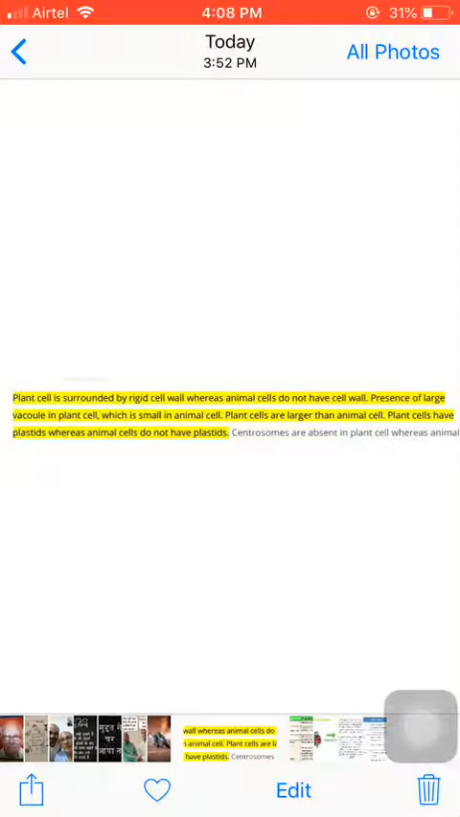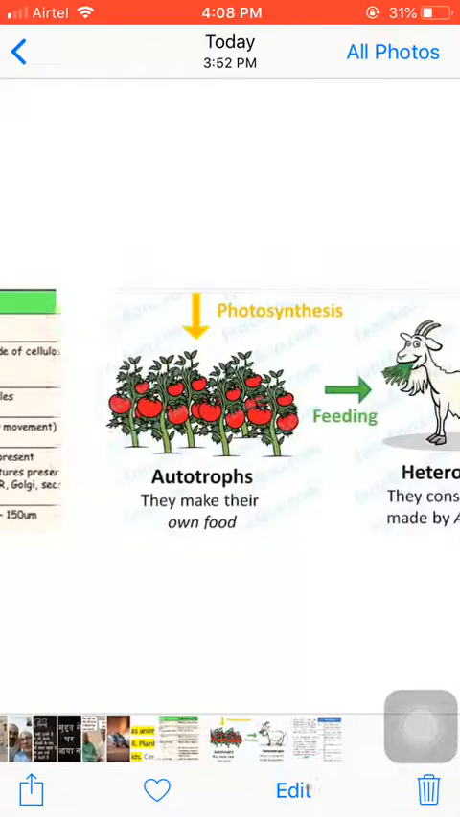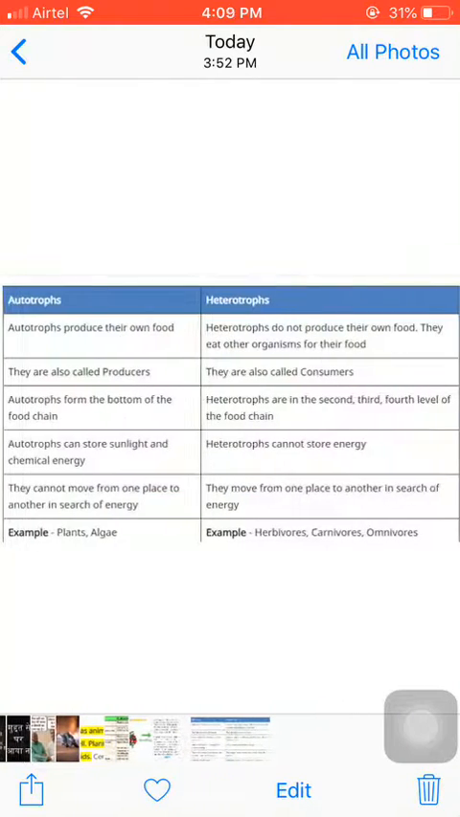Another difference between the plant cells and animal cells is regarding cell organelles. Chlorophyll is present in plant cell. Chlorophyll is absent in the animal cells. One more difference between the plant cell and animal cell is vacuoles. They are large in size in plant cells, and in animal cell they are smaller in size. In this way, you can note down the differences between the plant cells and animal cells.